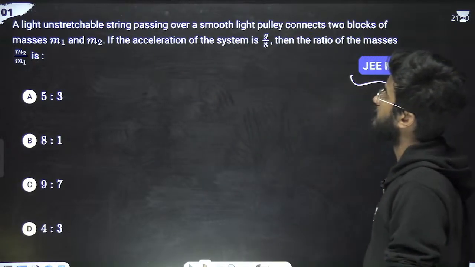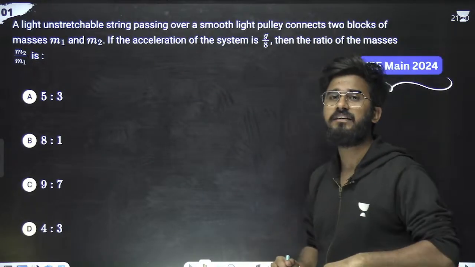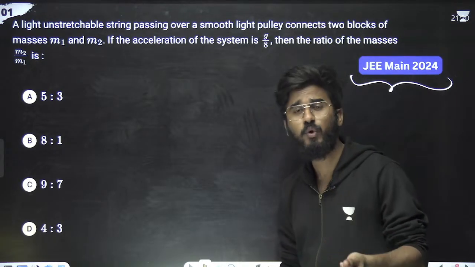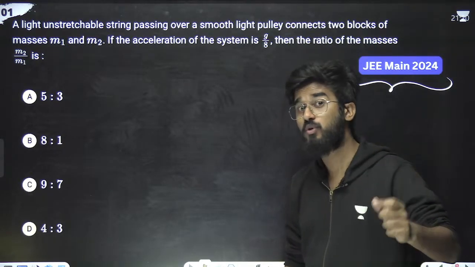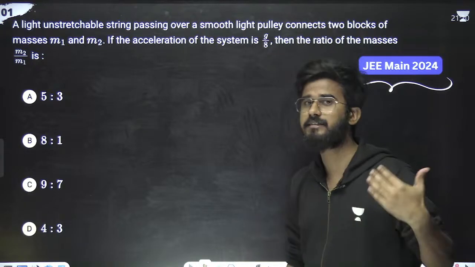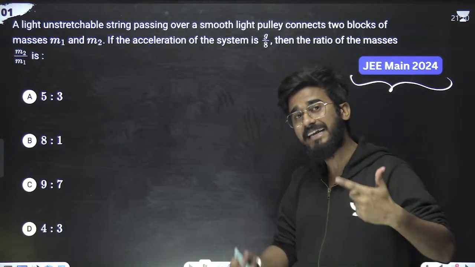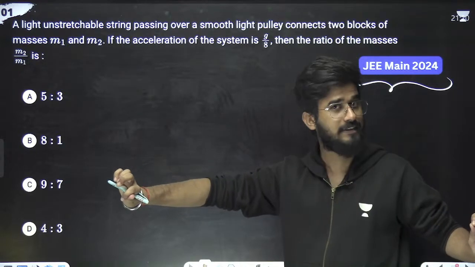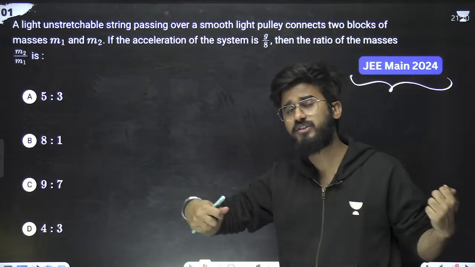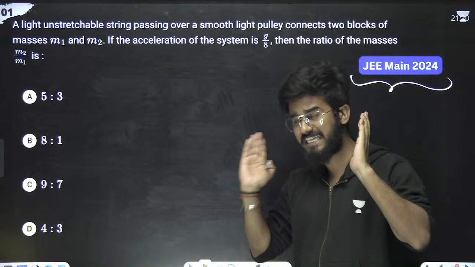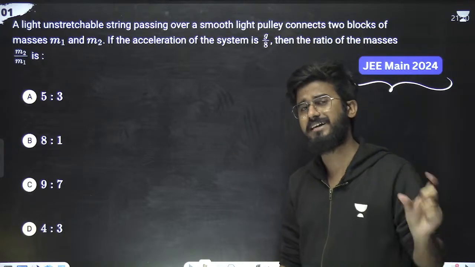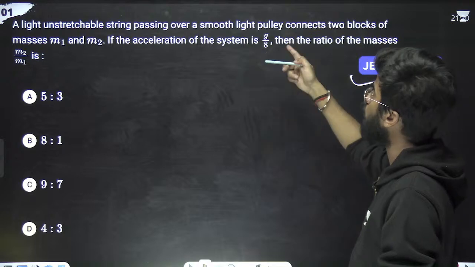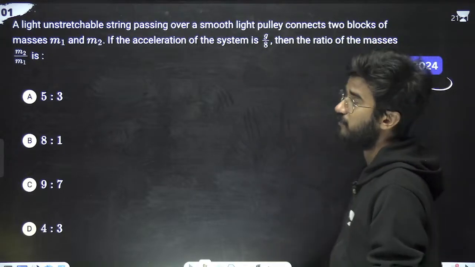A light unstretchable string. One thing I should tell you: in the theory session I've already told you that if you have a string and it is not specified, then it is an ideal string. An ideal string is inextensible. You cannot increase the length by extending or pulling the string, and secondly it is massless. Keep this in mind. Same for the pulley, it is massless and frictionless. So if the unstretchable string passes over a smooth light pulley, it connects two blocks of masses m1 and m2.